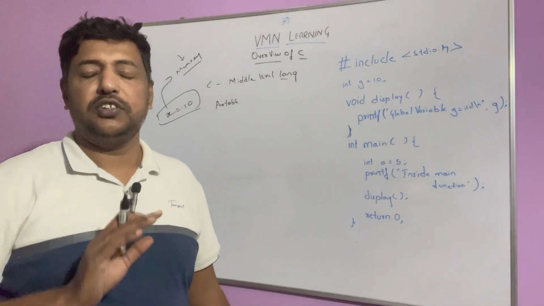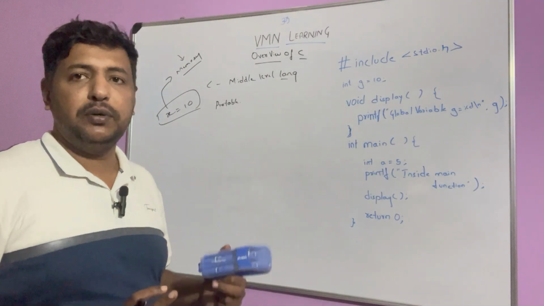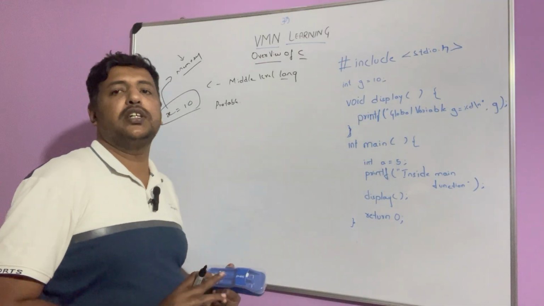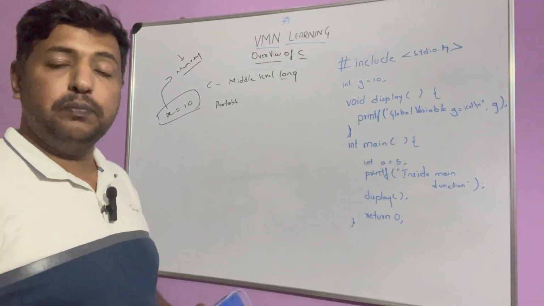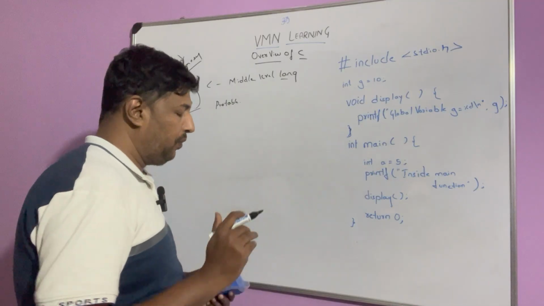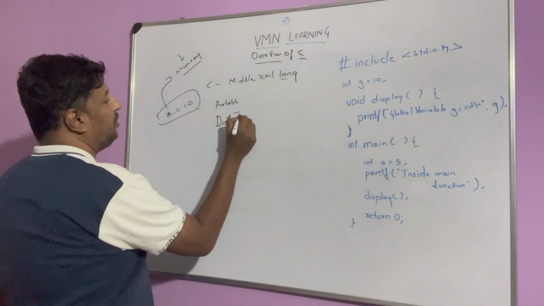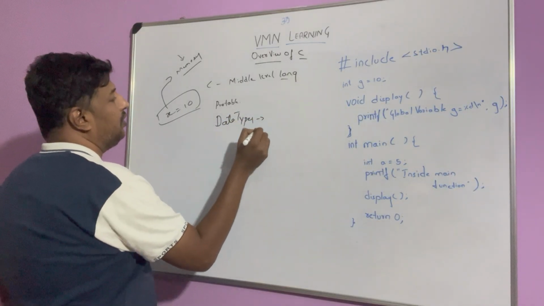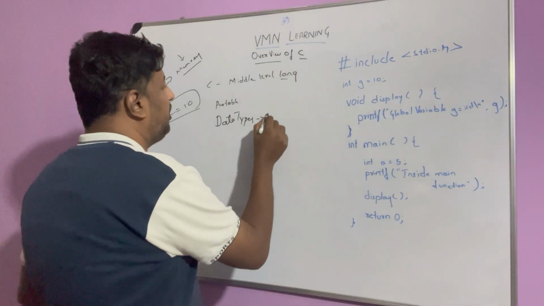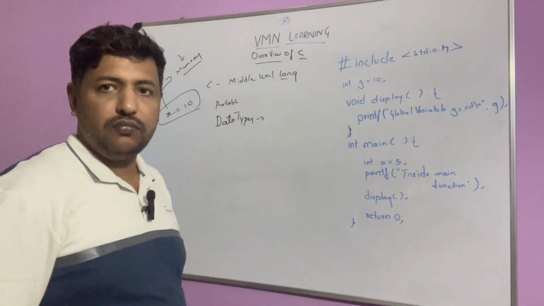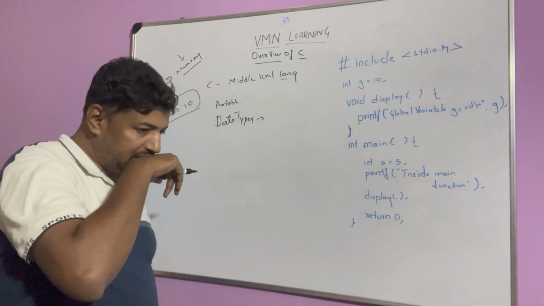It is not specific to a single operating system. You can use it in Unix and many other machines. And they have data types. Data types include integer, string, float, etc.